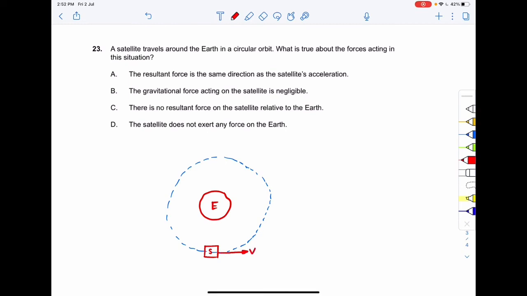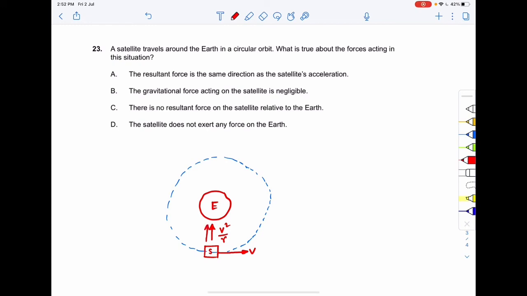We have to keep in mind that the centripetal acceleration of the satellite is always towards the earth. That acceleration is equal to v square by r, where r is the distance between the earth and the satellite. The force that the earth exerts on the satellite is also in this direction.